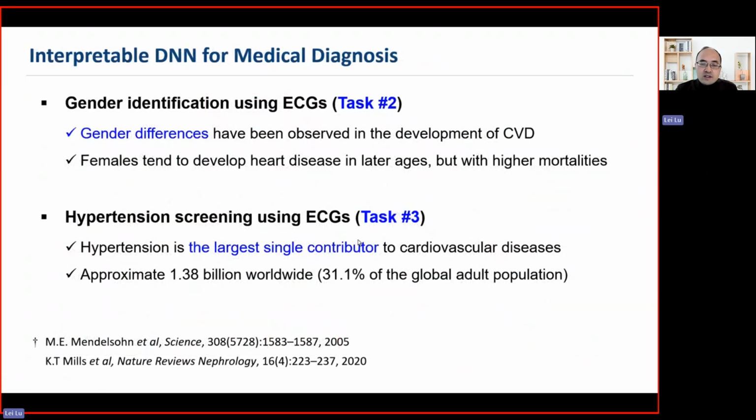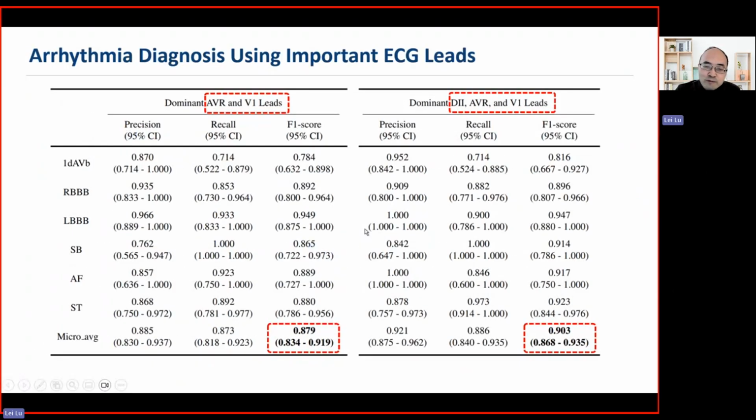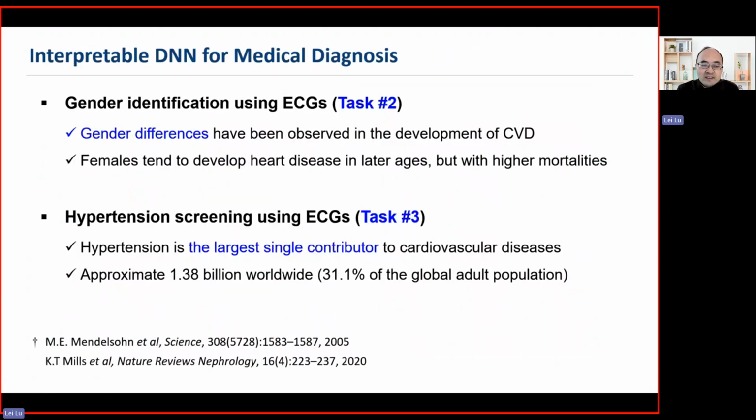So this is the first task. Are there any questions so far? Or shall we move to the second and third tasks? Okay, so maybe we can go further.